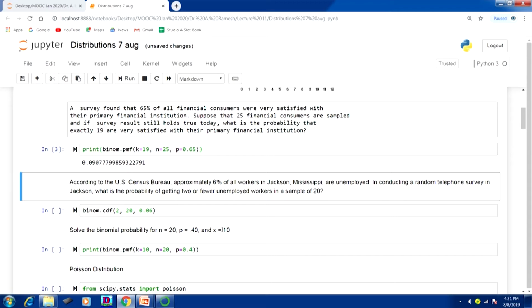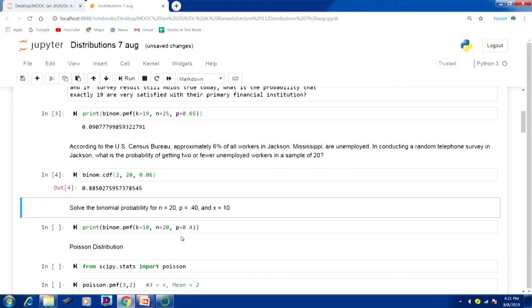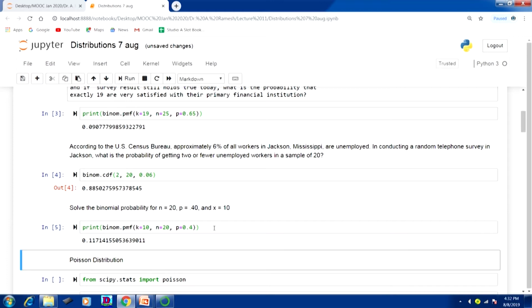So, for doing that, you have to type binom.cdf 2, 20, 0.06. The 2 represents less than or equal to 2, 20 represents the sample, the p represents the probability. When you run this, you are getting cumulative probability of 88.5%. We will take another problem, solve the binomial probability: n equal to 20, sample size is 20, p equal to 0.4, x equal to 10. So, binom.pmf, you will get the answer 0.117.